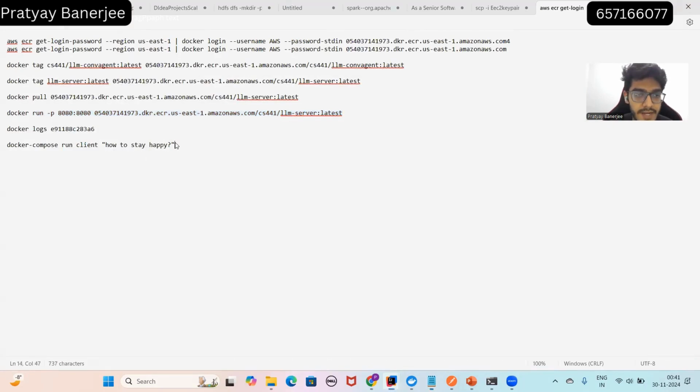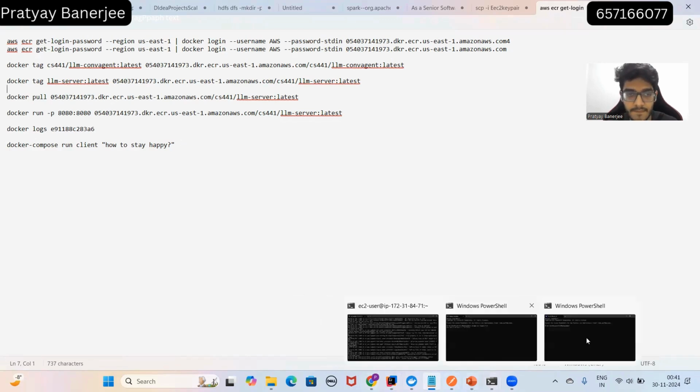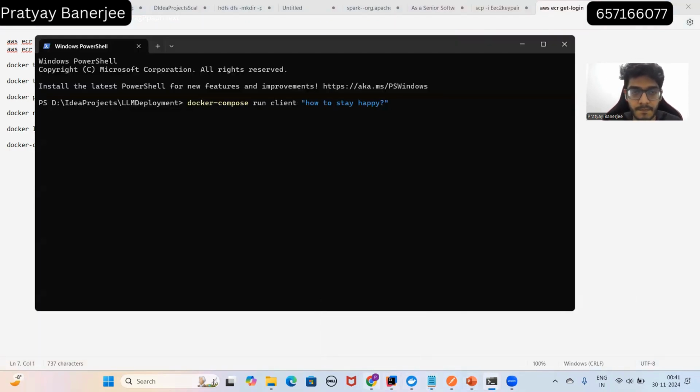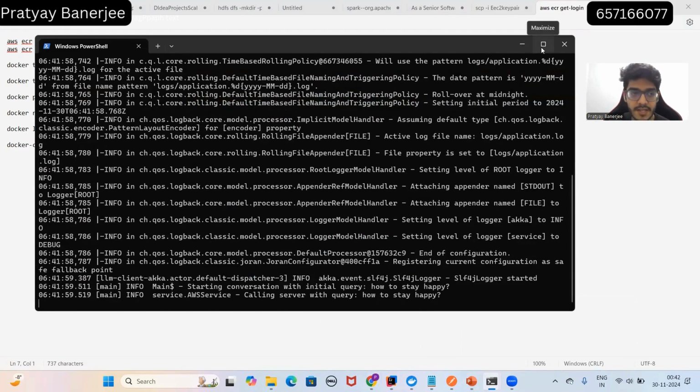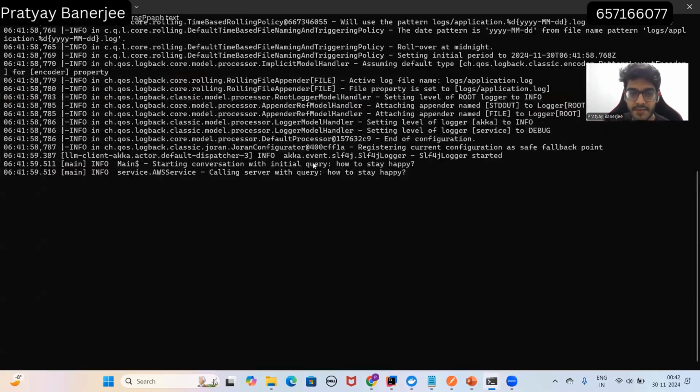And now I'll try to run this command. As the argument, I've just passed "how to stay happy." This will be the first prompt that will be sent to the LLM server, which will then call API Gateway, then Lambda, then Bedrock, Amazon Titan to be precise. If you see, the client is running and the client has forwarded the request to the server.